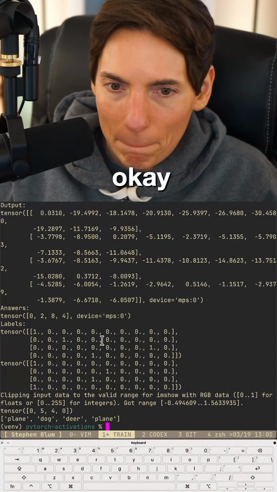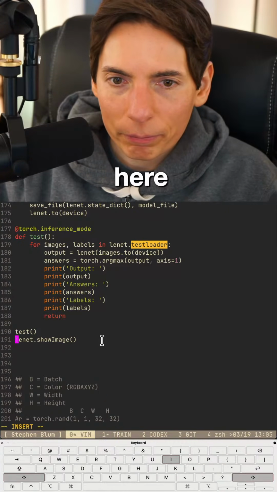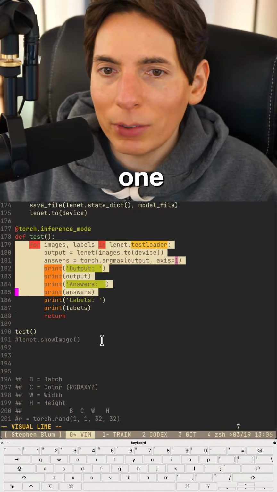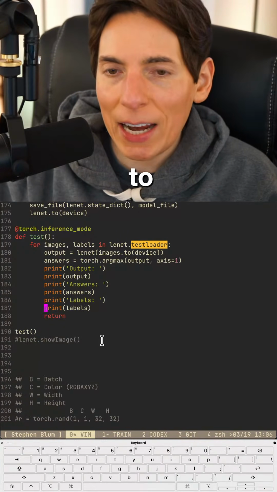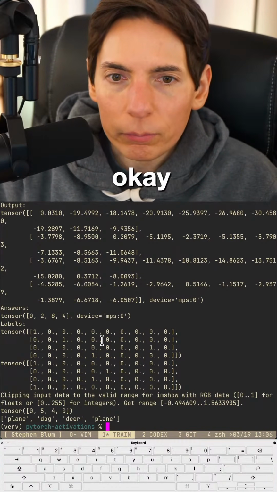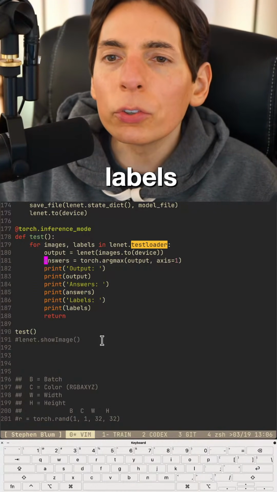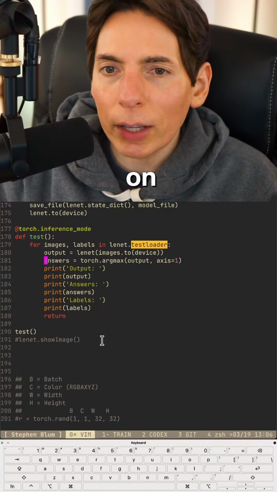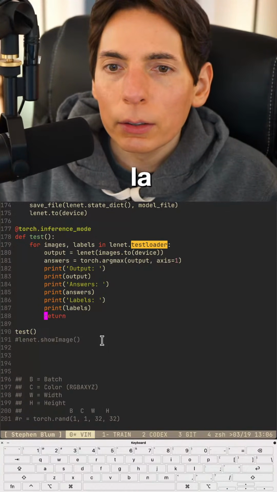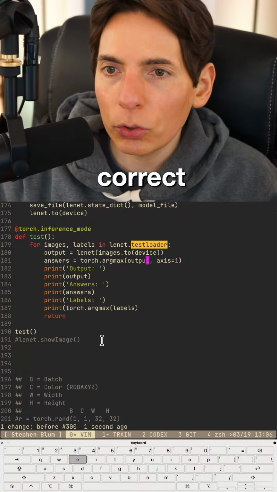Okay. Since we did that, let us go over here, hide that, and we're going to go through every single one of these now. And we're going to check the answers. So let's see how we can check the answers. Okay. So labels. We got to do argmax on the labels as well. Labels are the correct answers.